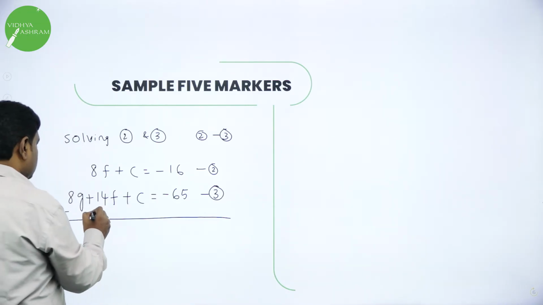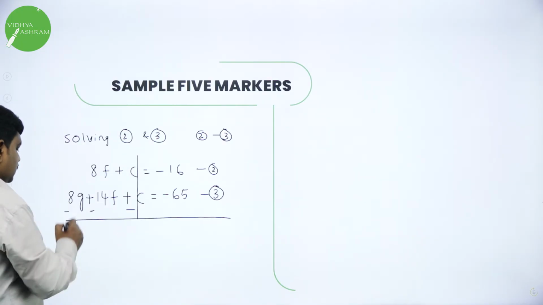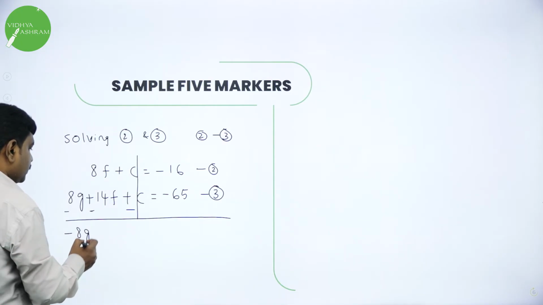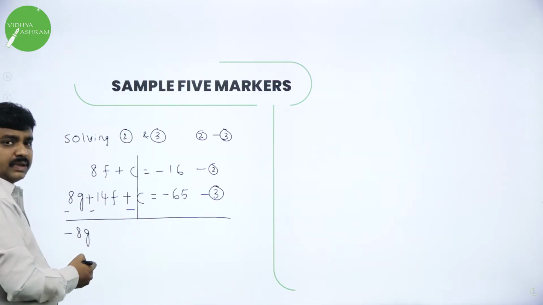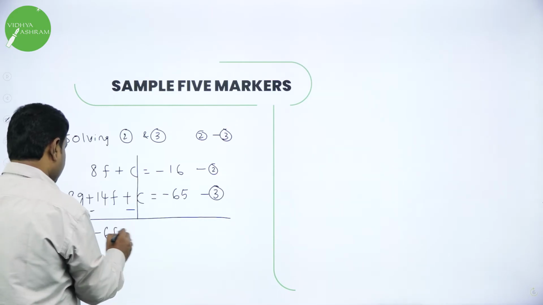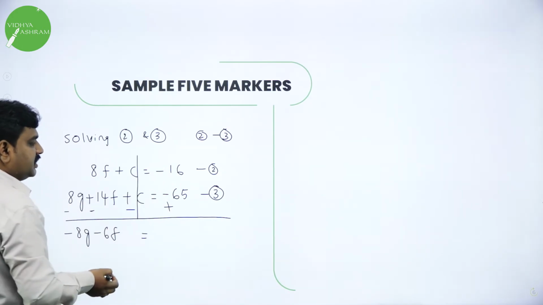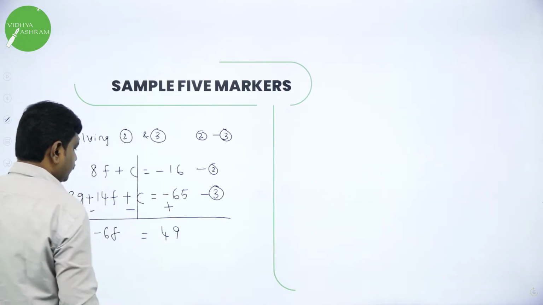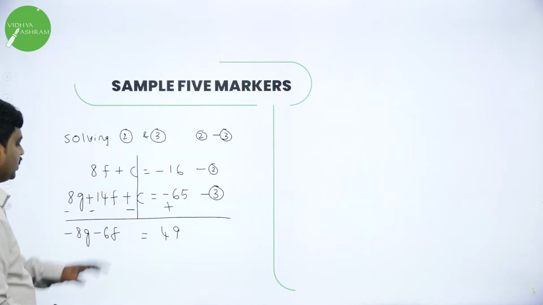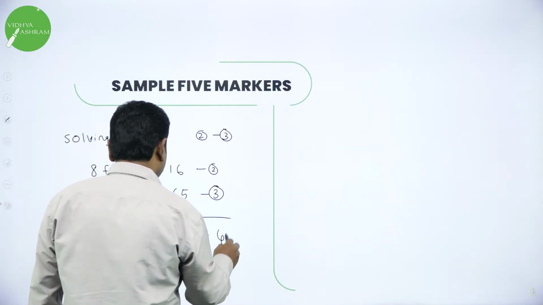So plus c minus c cancels. This will become minus 8g, and 8 minus 14 becomes minus 6f is equal to, sign changes, 65 minus 16, 49 positive. Now you got an equation in g and f. Call this as equation 4.